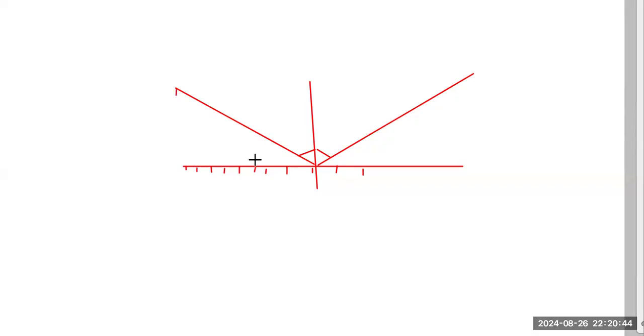I will show something for you. Just wait. I will remove this one so that you can understand what I want to say. Now I will again draw the plane mirror.